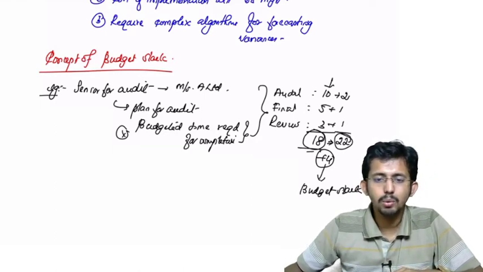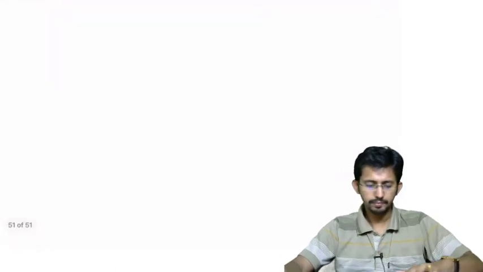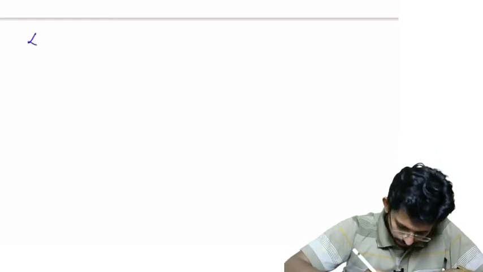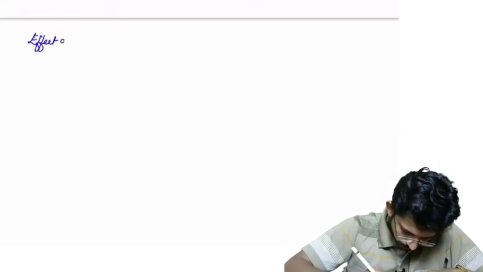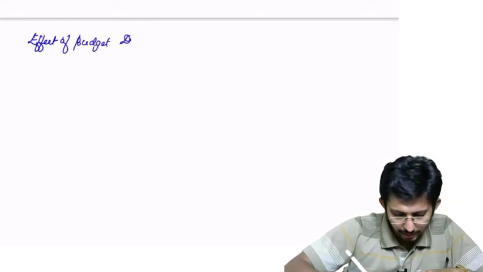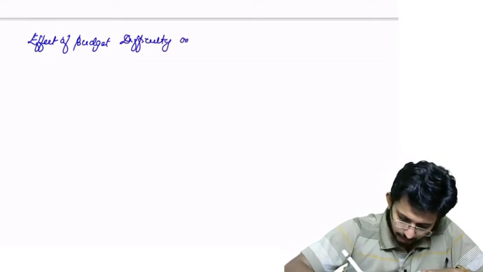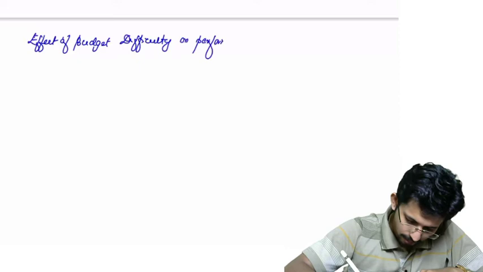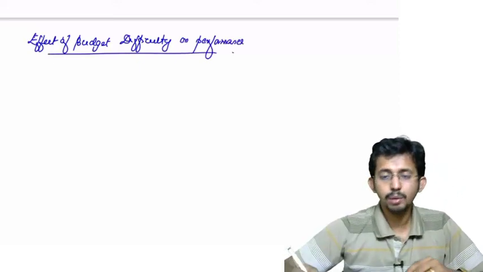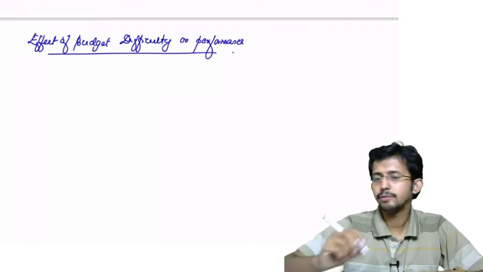Okay, now next, write the heading: Effect of budget difficulty on performance. Okay, I will come to the example of a CA firm itself.